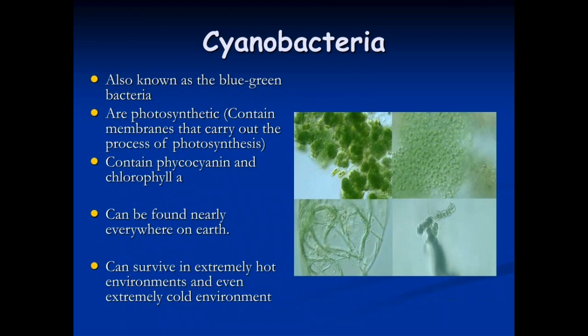Cyanobacteria. They are also known as blue-green algae. They are photosynthetic. They contain phycocyanin and chlorophyll A. They can be found nearly everywhere on earth. They can survive in extremely hot environments and even extremely cold environments.